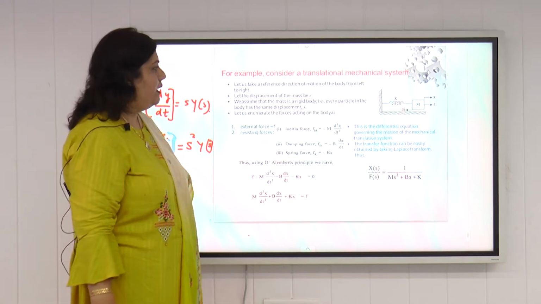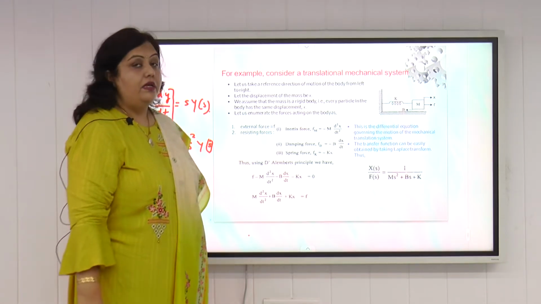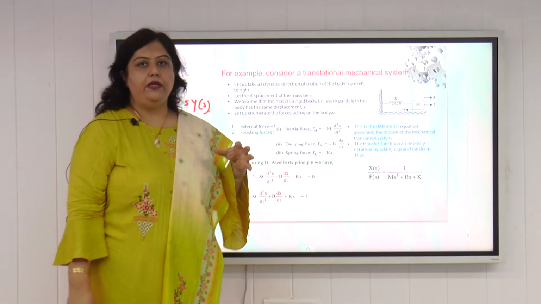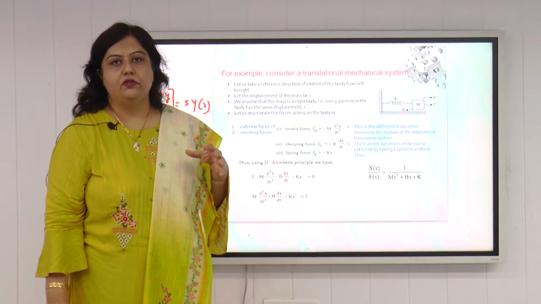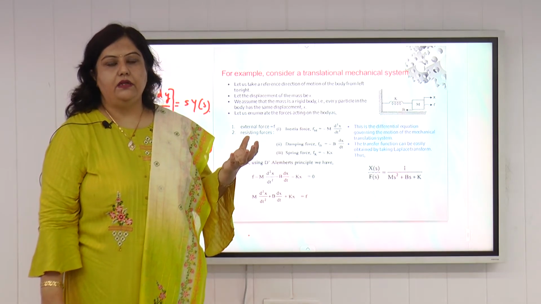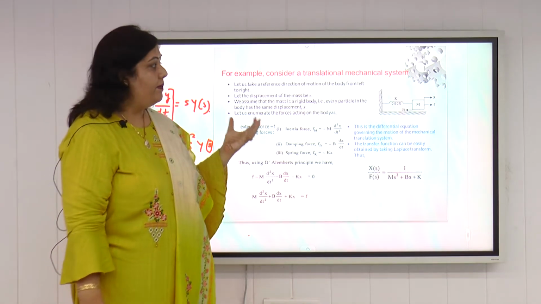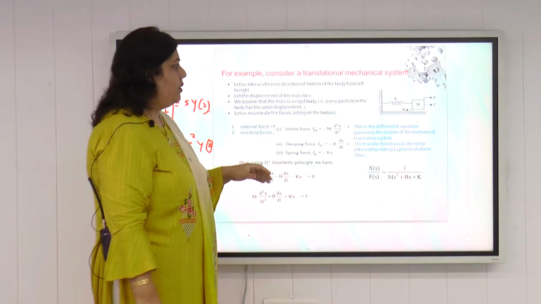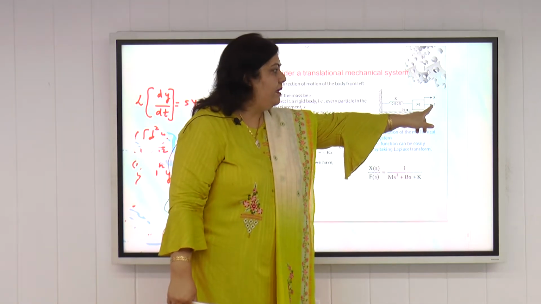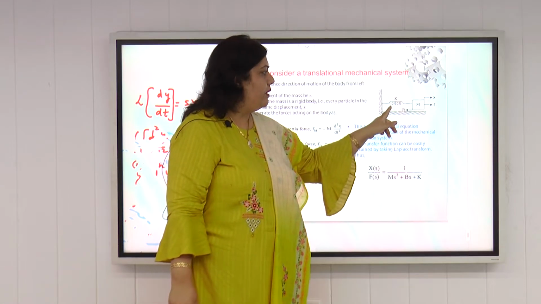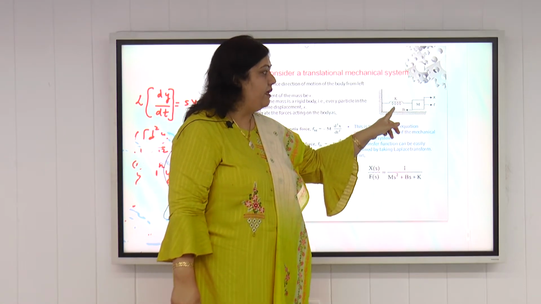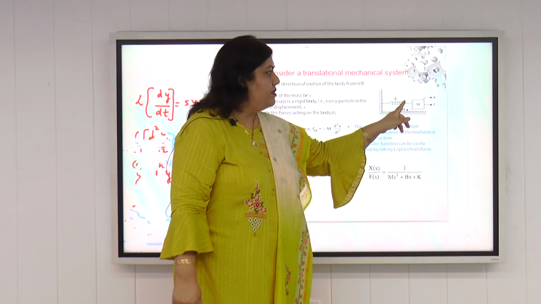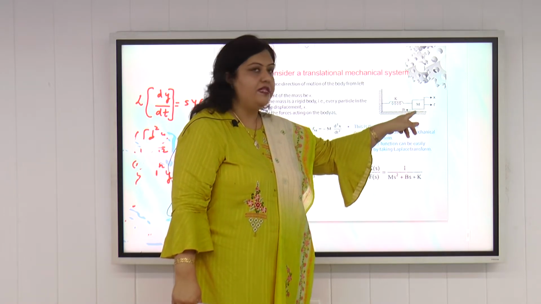So how do we define the mathematical modeling? According to D'Alembert's principle, the force applied to any mass will be equal to the sum of all the opposing forces. In layman's language, the applied forces must be equal to the algebraic sum of the opposing forces. The applied force is f here, and the opposing forces are because of the spring, the damping coefficient, and the mass.